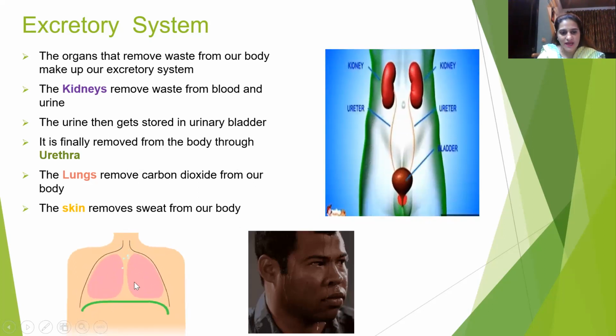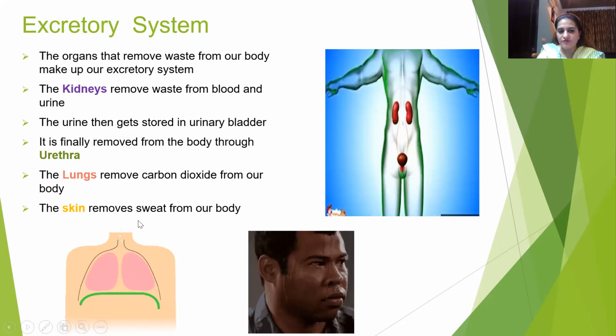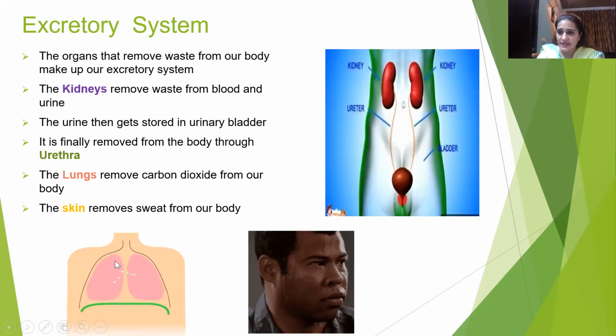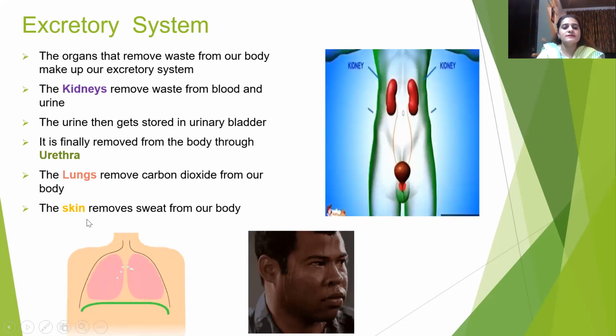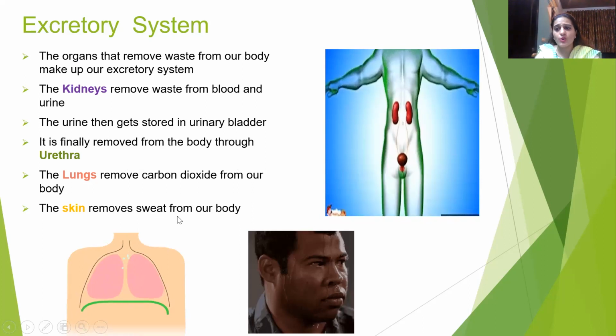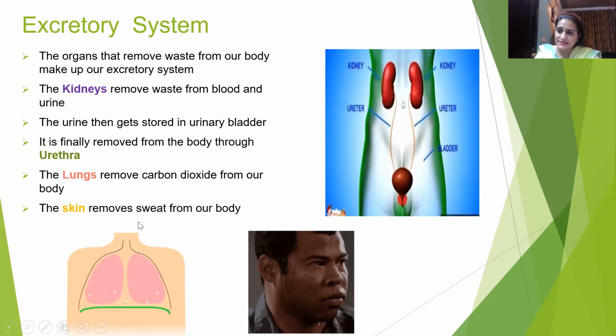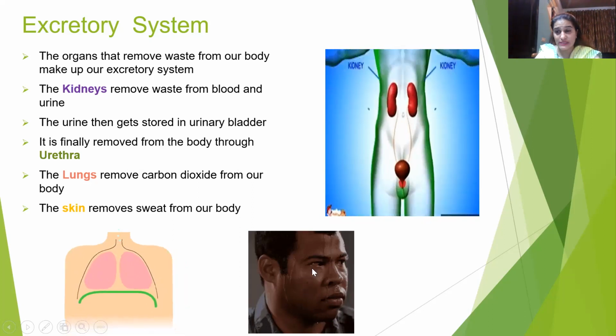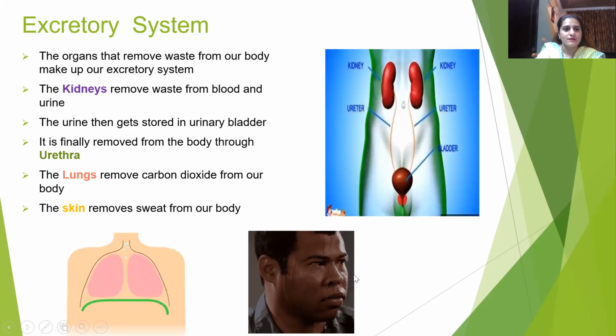So these are the lungs, they are removing carbon dioxide from our body, because carbon dioxide is also a waste for us. We do not require it. And the skin removes the sweat. Nowadays, it's very hot. We do sweat. So sweat is also a process in which we remove waste. So can you see this man? He's sweating so much here.